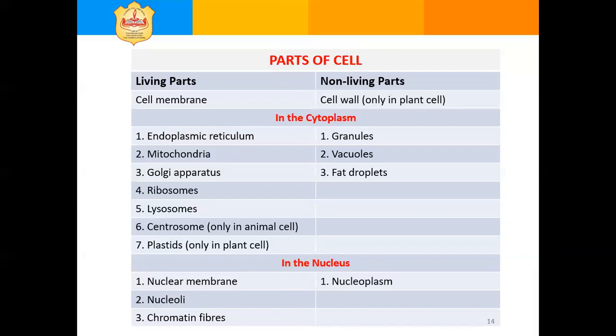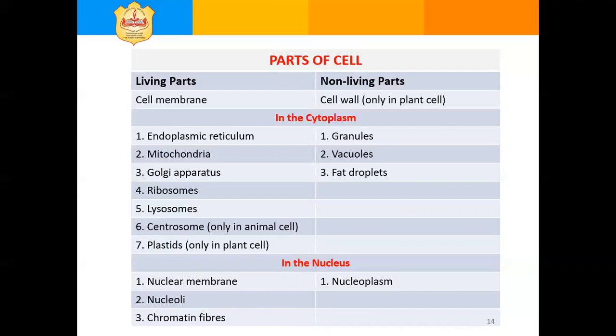Endoplasmic reticulum, mitochondria, Golgi apparatus, ribosomes, lysosomes, centrosome (only in animal cell), and plastids (found only in plant cell) are the living organelles found in the cytoplasm of the cell.